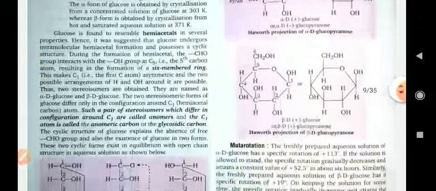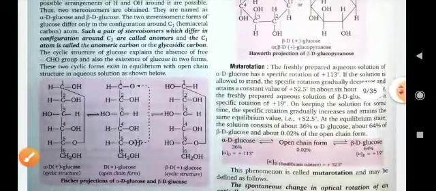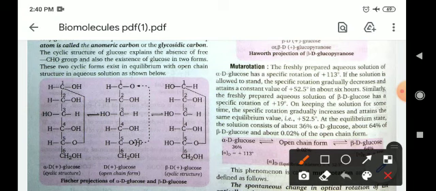Now for the cyclic structure. It is also known as the Fischer projection of alpha-D-glucose and beta-D-glucose. Between carbon number 5 and carbon number 1 there will be a formation of a bond, and this compound will go into the cyclic structure.